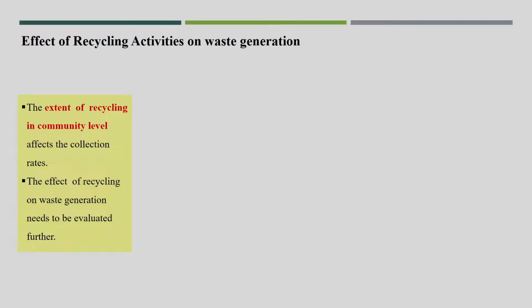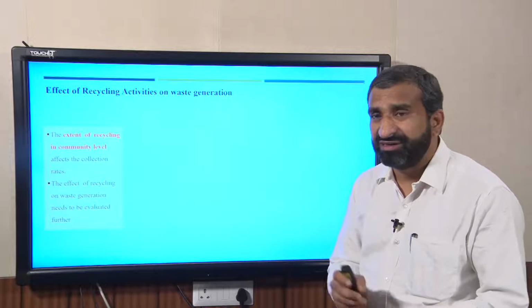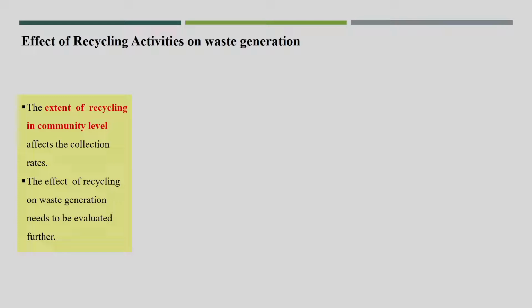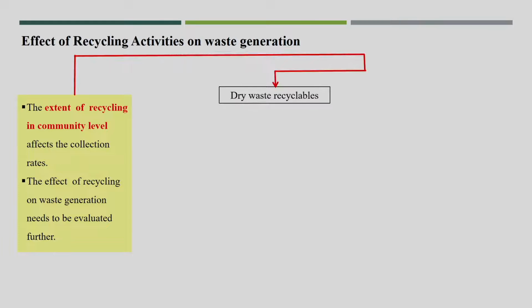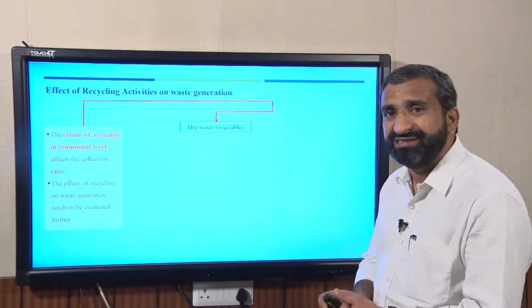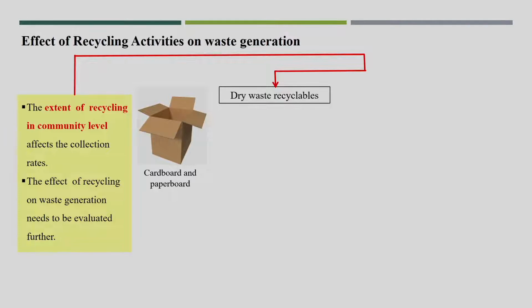So this is the second point, the effect of recycling activity on waste generation. This is a very important factor to reduce waste generation or collection. The first point is that the extent of recycling at community level affects the collection rate. So now you see what kind of waste is getting generated. First we will see the dry waste which is highly recyclable. First is cardboard and paperboard, which are highly recyclable.